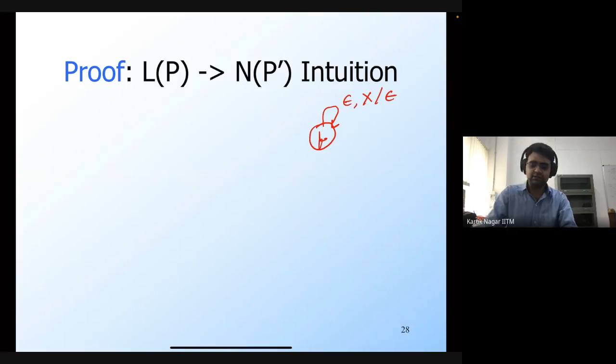Okay. So if after processing a string in P I reach the final state, then this extra set of transitions that I'm adding is going to guarantee that we also empty the stack. So that's fine, which means that L of P is going to be a subset of N of P prime.